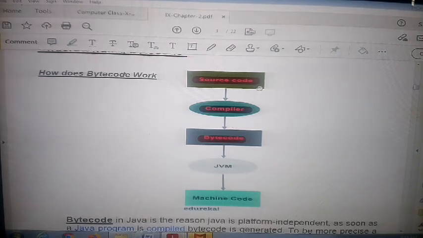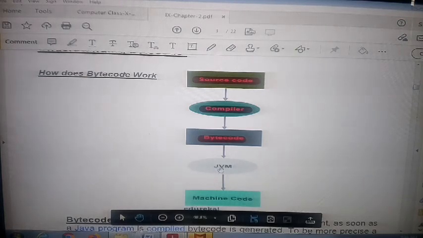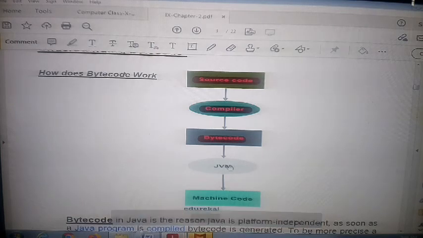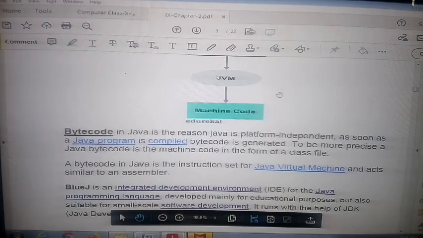Source code, after that compiling, byte code, JVM means Java Virtual Machine, just like assembling language. So first convert the source code with the help of compiling, convert to byte code and create a file, and this file is converted by the JVM into machine code. So I will check here.